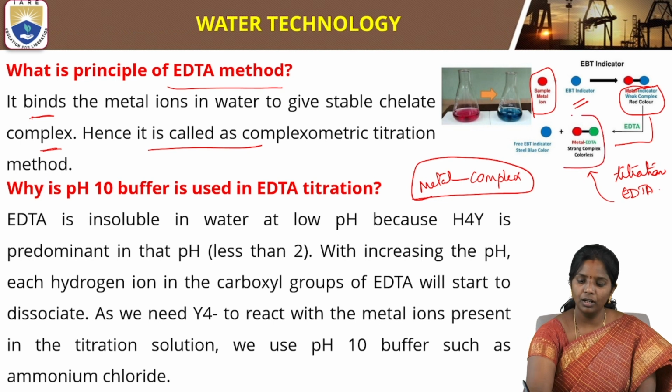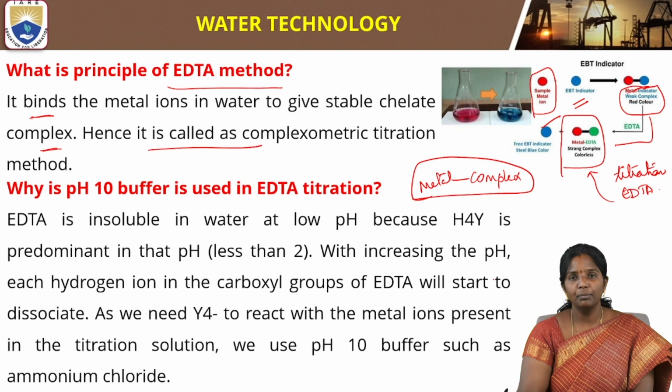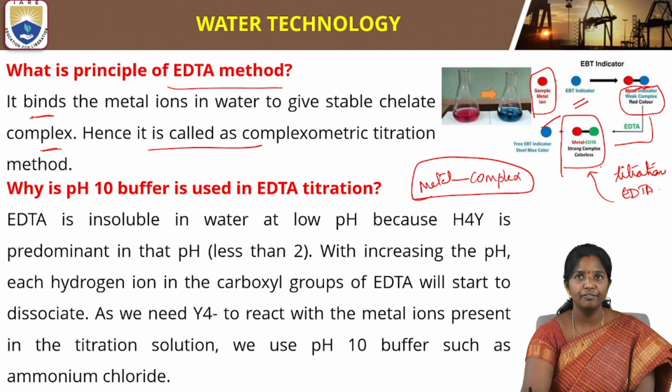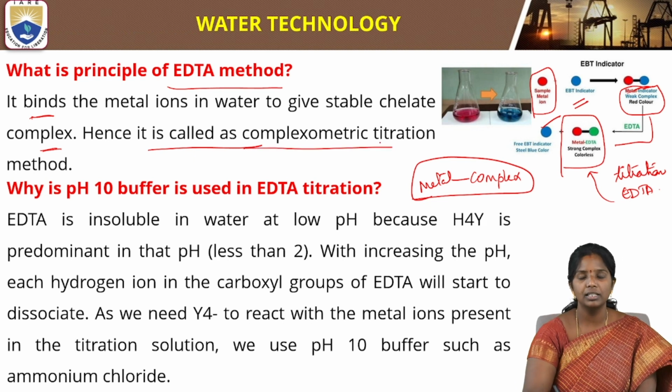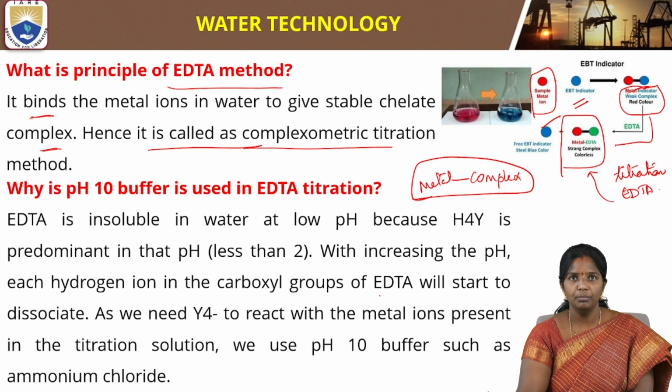This is a stable, colorless complex and the free indicator is colored. So the main principle involved in this method is the formation of a chelate complex, and therefore it is called a complexometric titration method.